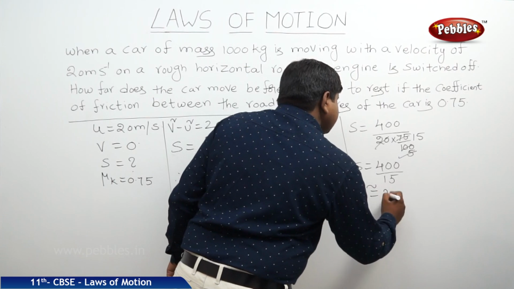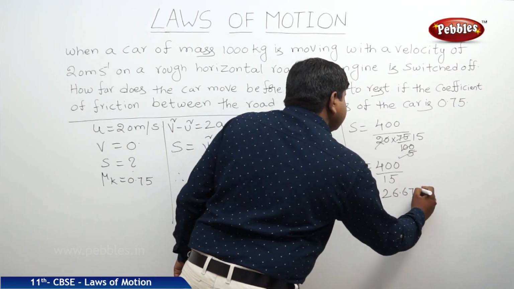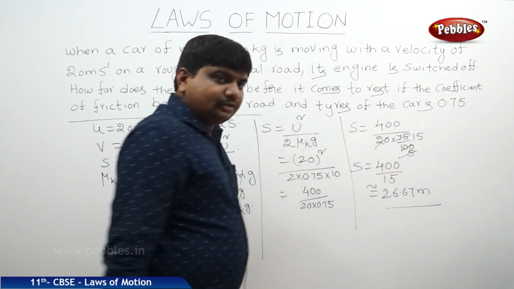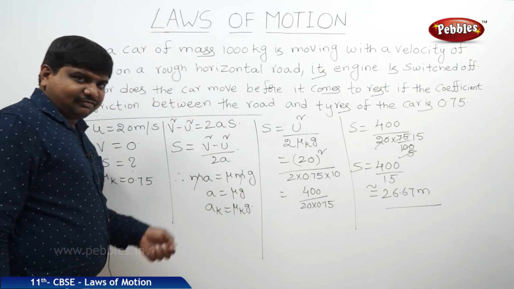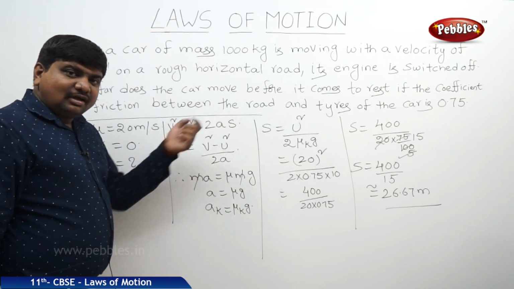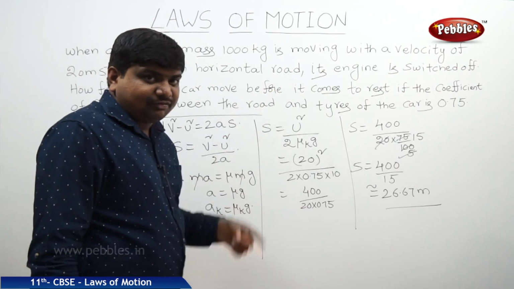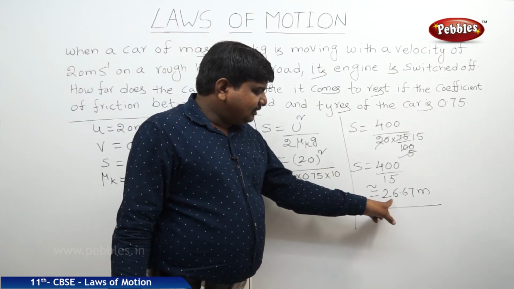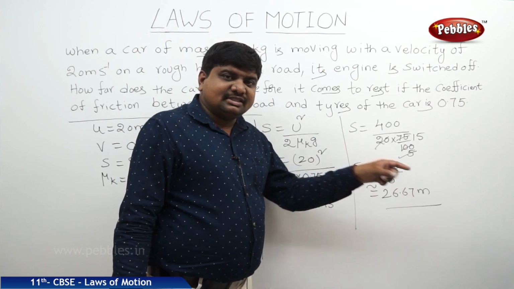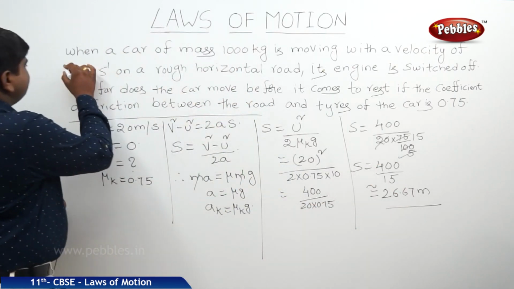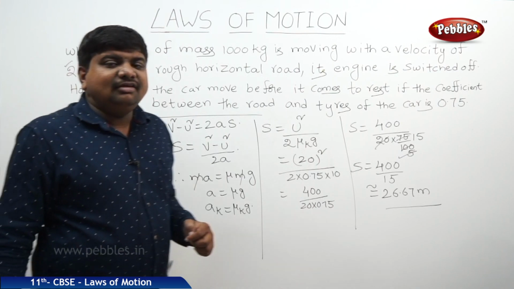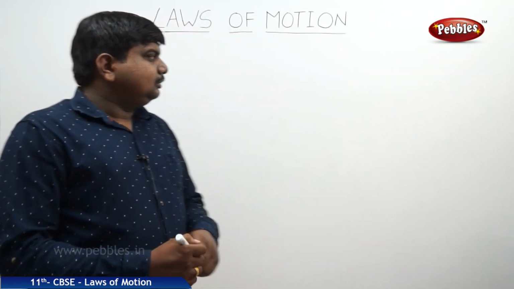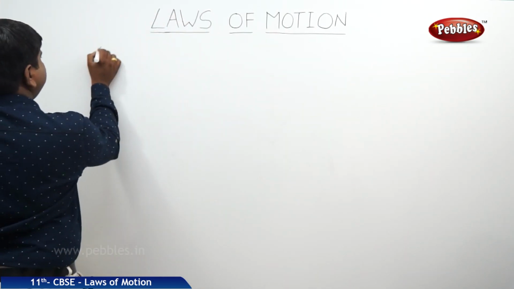Approximately the value is 26.67 meters. So, on a horizontal surface which has the coefficient of friction 0.75, if the body is coming to rest, before coming to rest, it will travel 26.67 meters of distance with 20 meters per second initial velocity. The next concept is angle of friction.